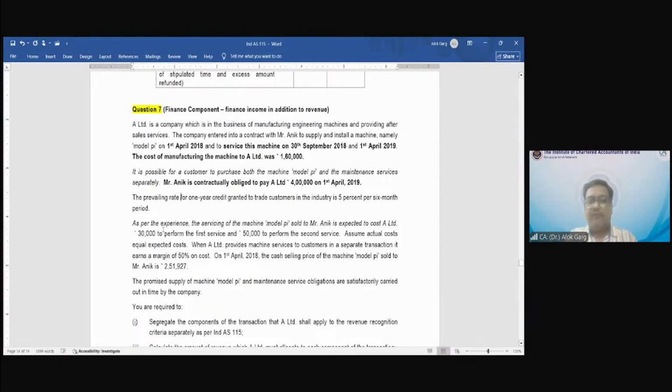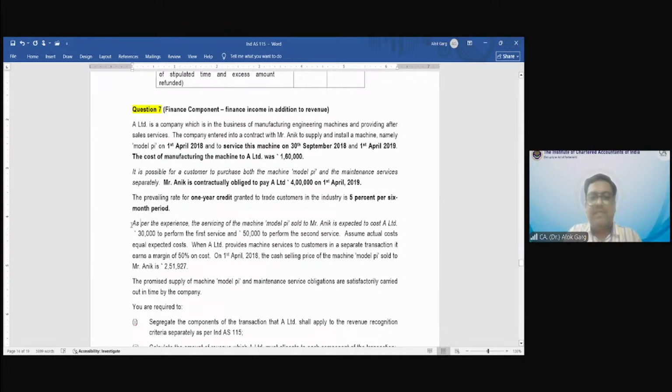The prevailing rate for 1 year credit granted to trade customers in the industry is 5% per 6-month period. What is this? Now it says that normally in the industry, the company which is giving credit for 1 year charges 5% interest in every 6 months. So what is it per annum? 10%. So 5% is on a 6 monthly basis.